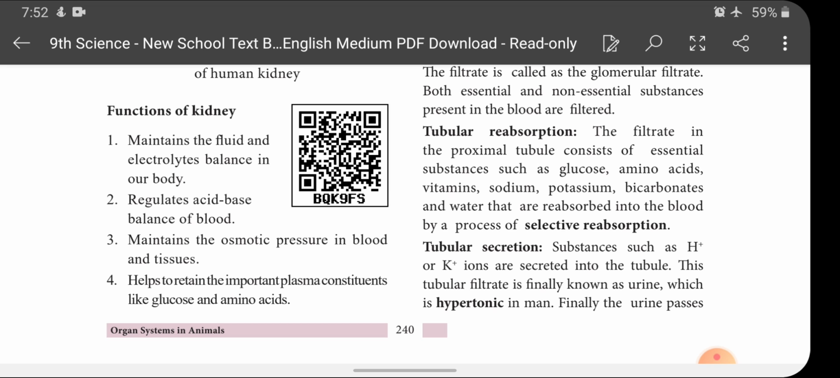Bracket it, and your homework will be functions of kidney, a 4-mark question. Explain the structure of kidney with diagram. Only these 2 questions. Complete it and send it to me. I will get you in my next session. Bye.